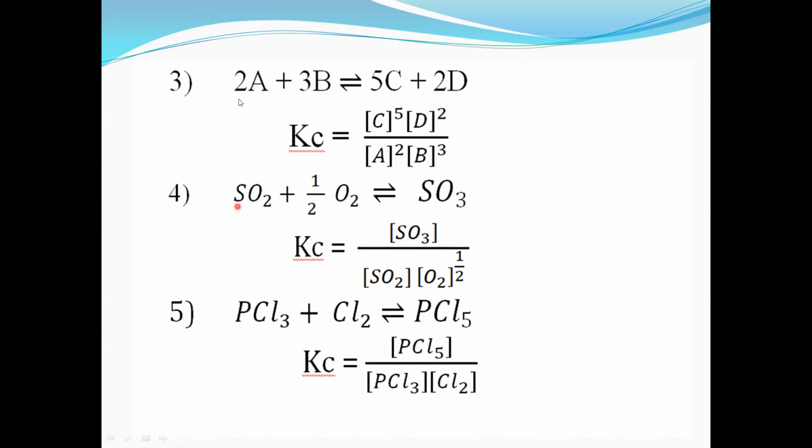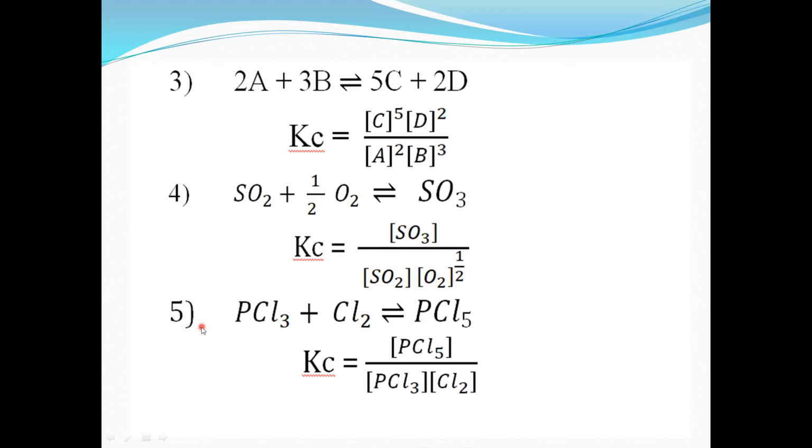Remember that Kc is equal to concentration of SO3 divided by concentration of SO2 into concentration of O2. But the coefficient of O2 here is 1/2, or 1/2 mole, so we write that half in the power. So SO3 divided by SO2 into O2 power half. This is the fourth example.